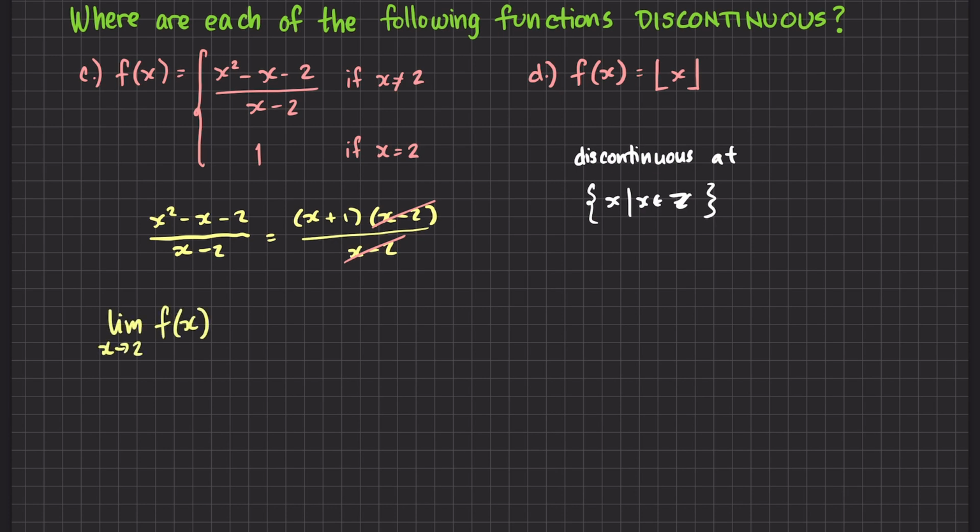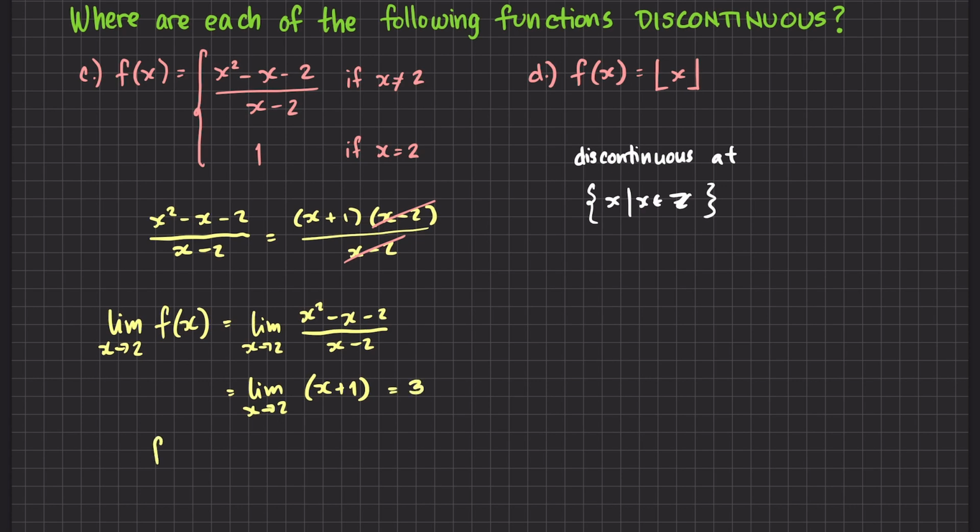Now, the limit of f of x as x approaches 2 is equal to the limit of x squared minus x minus 2 all over x minus 2 as x approaches 2. Why? Because x is not equal to 2. When we're evaluating the limit, we're not evaluating at 2 itself. We only look at values approaching 2, both on the left and the right. So we still use x squared minus x minus 2. Based on what we saw above, the two x minus 2 factors cancel out, so this is the same as evaluating the limit of x plus 1 as x approaches 2, and this is equal to 3.